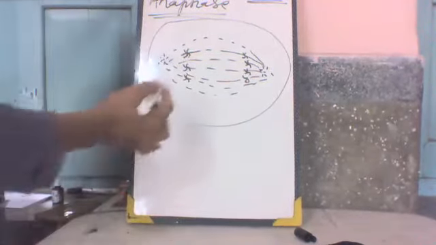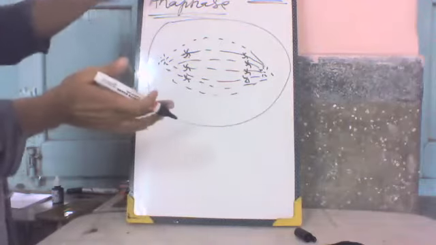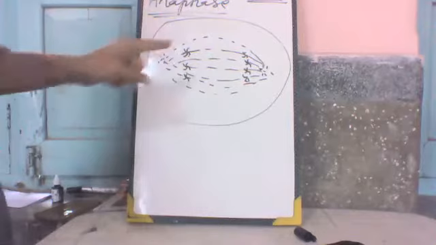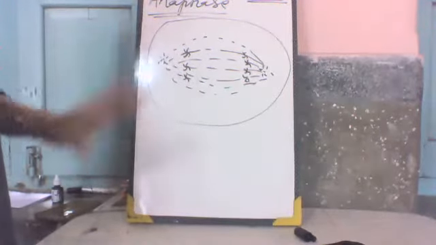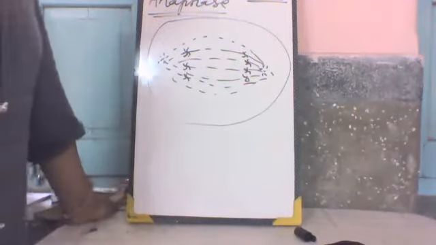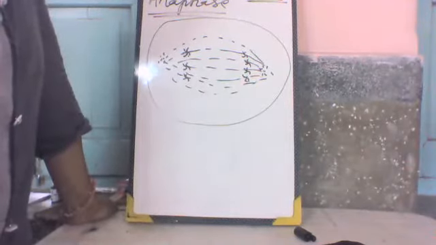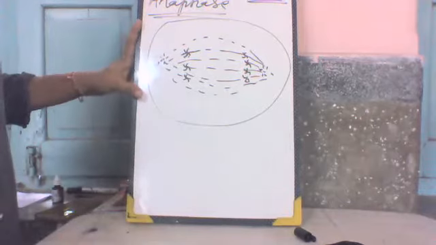The spindle fiber contracts, and due to this, the attachment of the chromosomes loosens and they move apart towards the poles. This is the stage of anaphase.